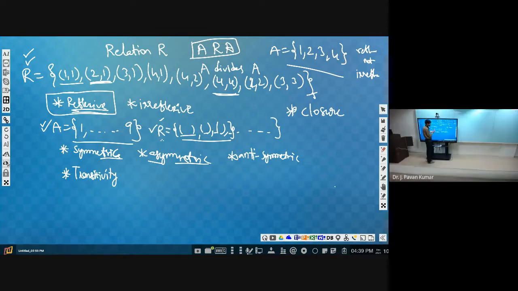Yes, sir. Yes, definitely. By seeing how many reflexive tuples are there, and what remains to be added, you could directly say it. Why? Because 1 comma 1, 2 comma 2, 3 comma 3, like this only we will be having reflexive pairs. How many such things are there, and how many are not there? Those you can find out, and including them it will become reflexive. So reflexive closure is not that difficult. We could directly say it.